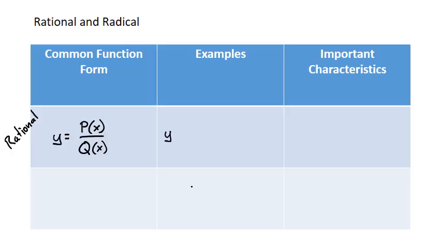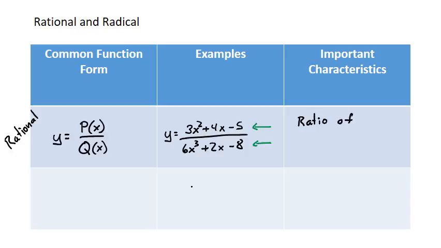So for example, I could do y equals 3x squared plus 4x minus 5 all over 6x to the third plus 2x minus 8. Both the numerator and the denominator look like the polynomials from the previous slide. So a rational function is nothing more than one polynomial divided by the other. So, important characteristic of a rational function, it is the ratio of two polynomials.